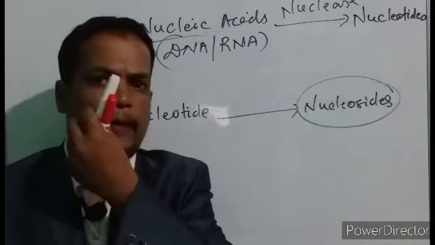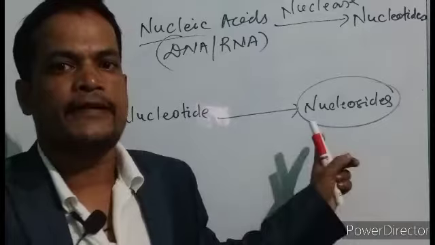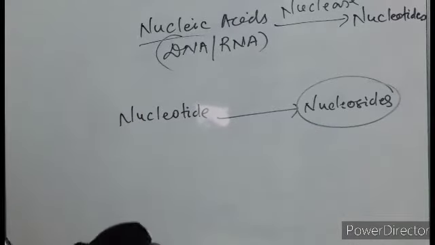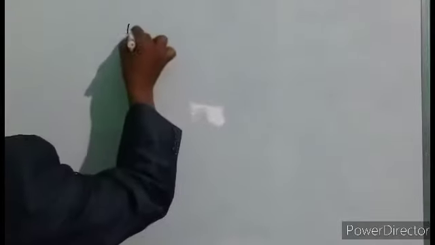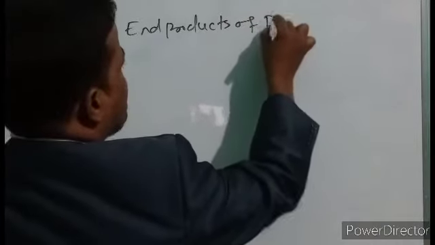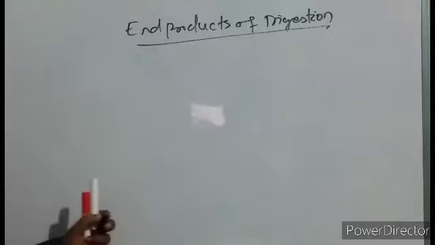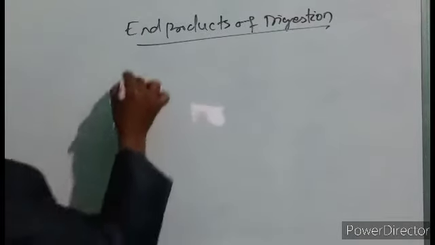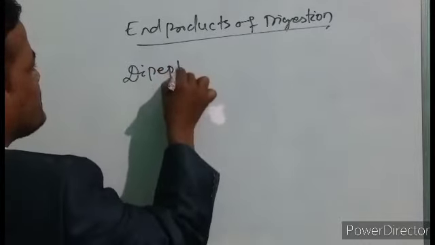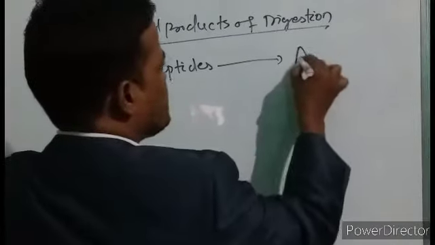So this is the digestion of nucleic acid, as we have already discussed in the digestion of carbohydrate, protein, fats and nucleic acid. Let us summarize the process. Summary: end products of different digestion processes. Number one, dipeptides are converted into amino acids.